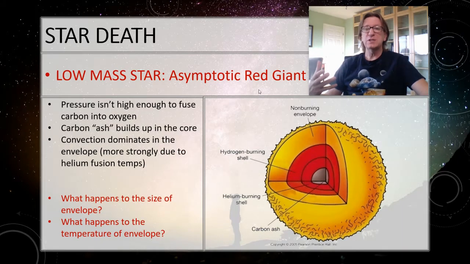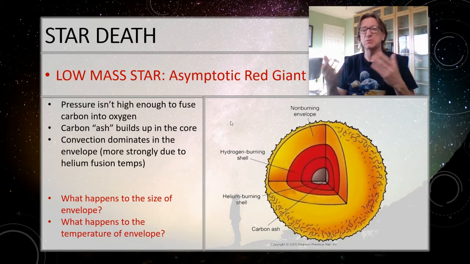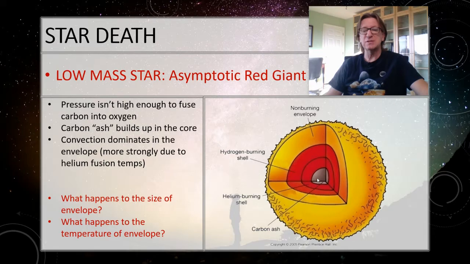Now, over time, we start to build up more and more of that carbon. And the carbon can't fuse. There's not enough mass to squeeze that carbon to fuse it into oxygen, which is the next stage in the chain there. So it drops down into the center as ash. So look at what's happening. We've got these shells here.